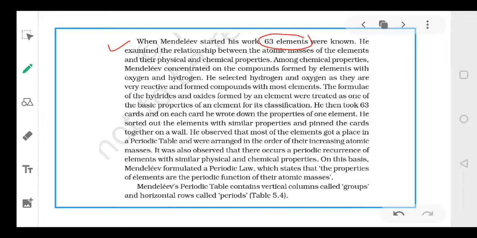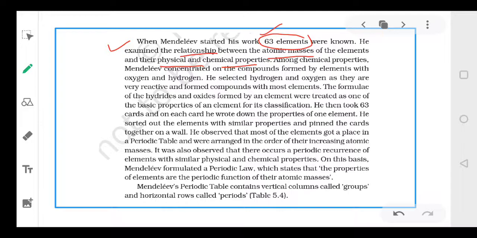So when Mendeleev started his work, there were 63 elements known at that point of time. And he examined the relationship between the atomic mass and their physical and chemical properties. So his work focused on the relation between the atomic masses of elements and their physical and chemical properties.